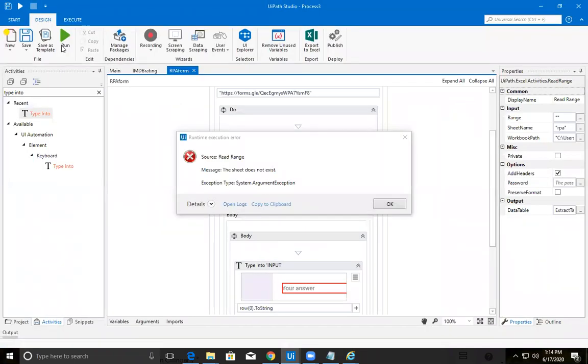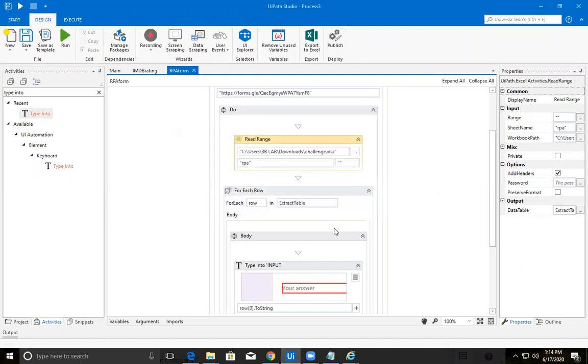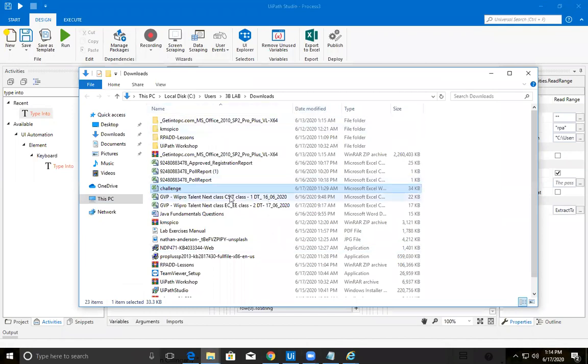Sheet does not exist. My God. Okay. Sheet does not exist. My URL is wrong. That is the challenge. Am I providing anything? Let me edit this. So let me copy.